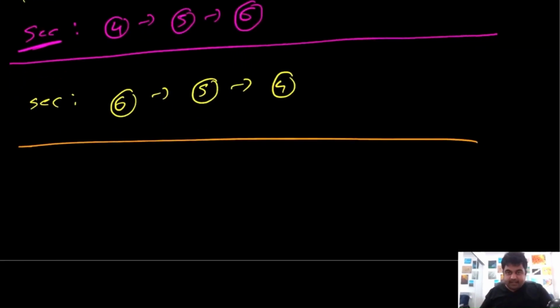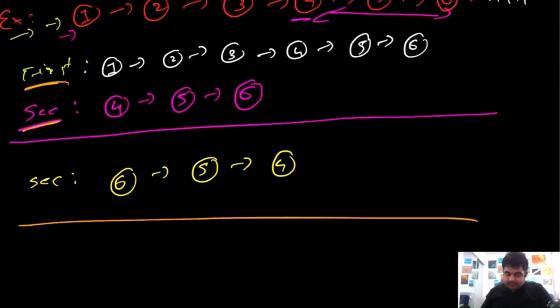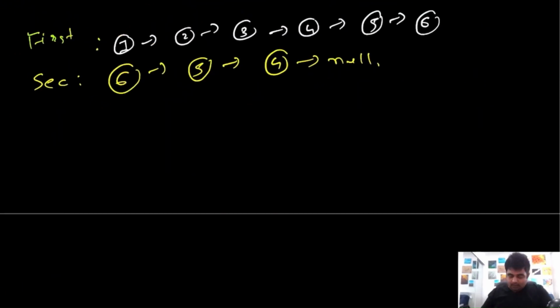okay, and once this part is done, for the third part we are going to merge the first and second linked lists. So first of all, let's see what the first and second linked lists we have are. Okay, so this is the first and second linked list we have. We are going to merge the two linked lists until the second list reaches the null value. And how we are going to merge is that first we take a node from the first linked list, then we take a node from the second linked list. Again, we take a node from the first linked list, again from the second linked list, and we keep iterating until the second reaches null. So let's see that in action.